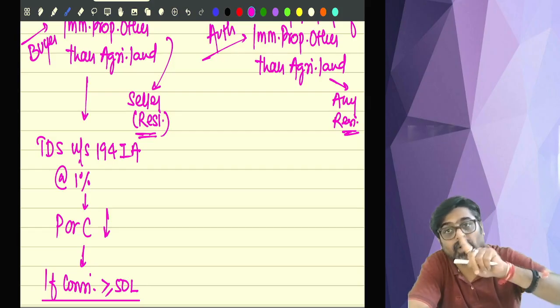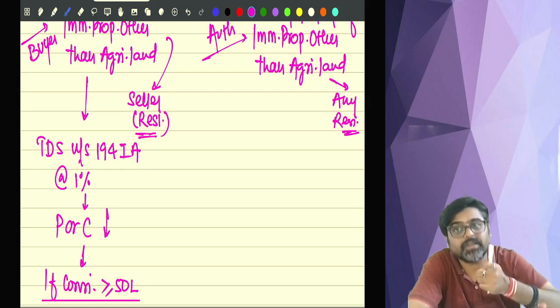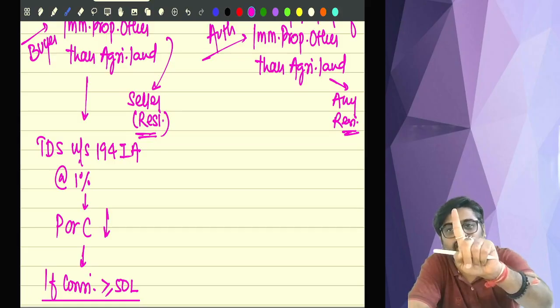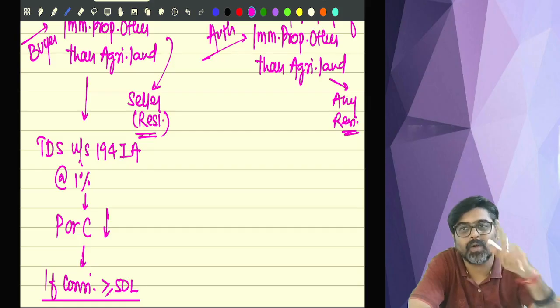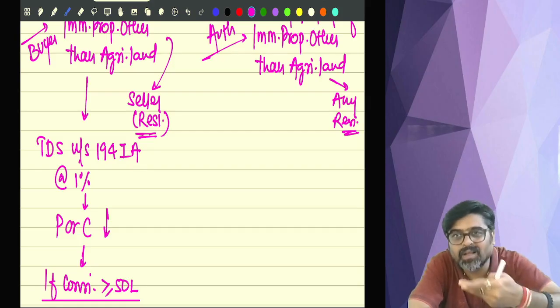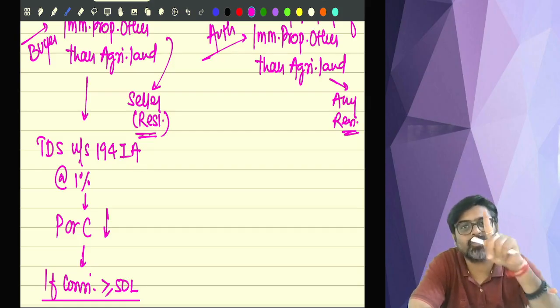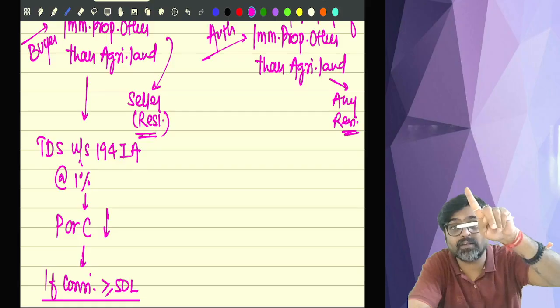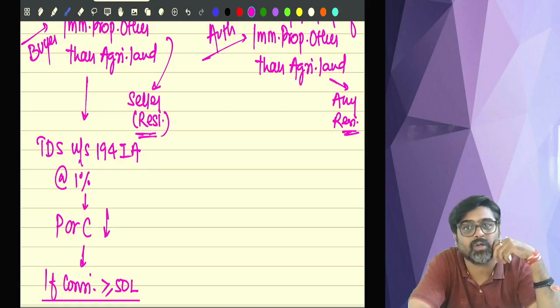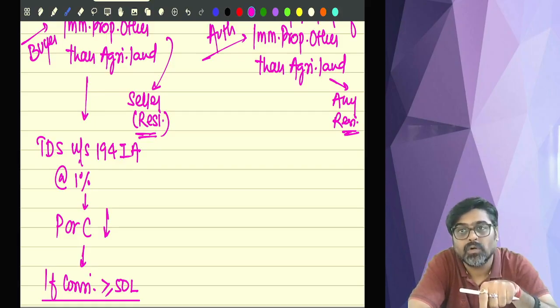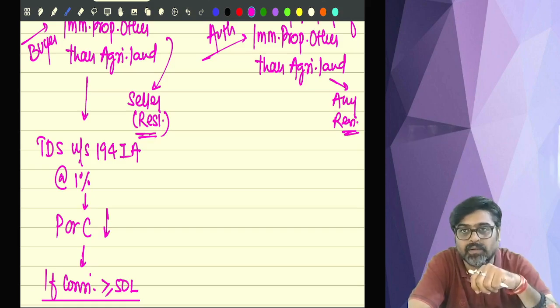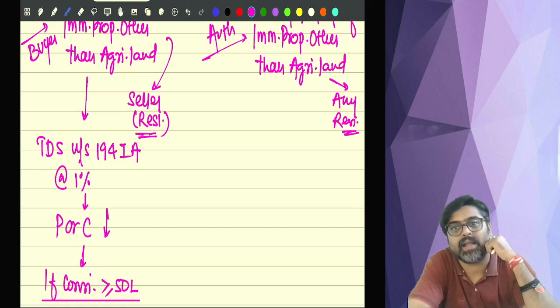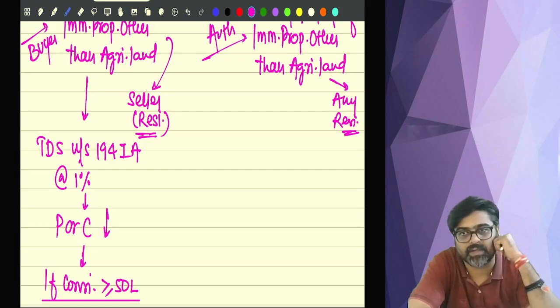This is 194 IA. Now under section 194 IA, TDS is deducted only once, not every time. It is not a monthly TDS. This is only once. Just like 194 IB was there. Only once the TDS was supposed to be deducted. Yes or no? So here also the buyer who will make the payment is not required to obtain TAN. His PAN will be sufficient.